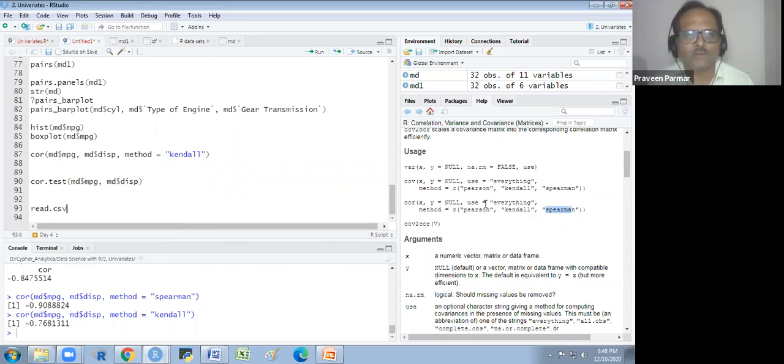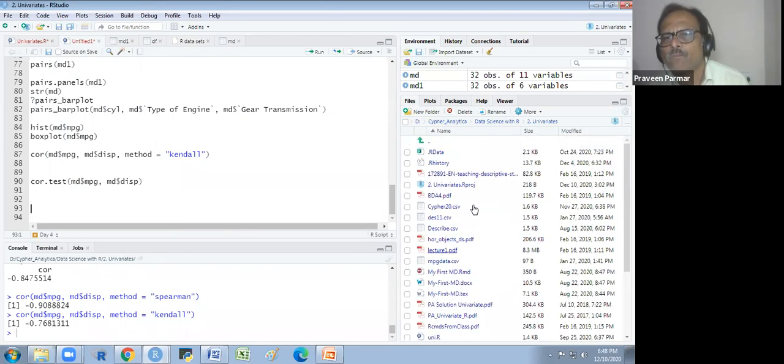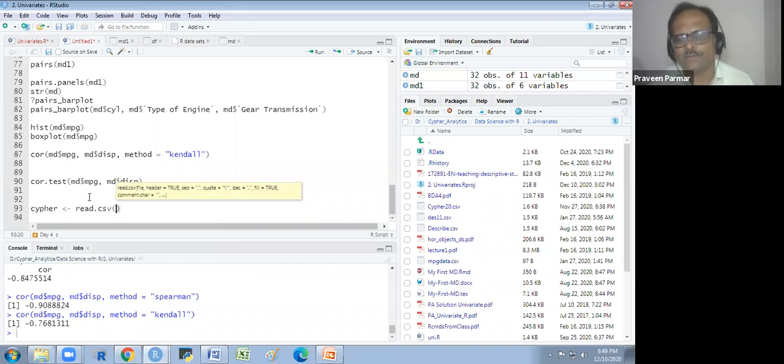Read.csv. Suppose I want to read a file. I will show you here. I have so many files. The cipher20.csv, I will read this. I am giving it any name, Cipher I am giving as the name, and read.csv with the CSV format. And in the quotes, you write the name of the file.